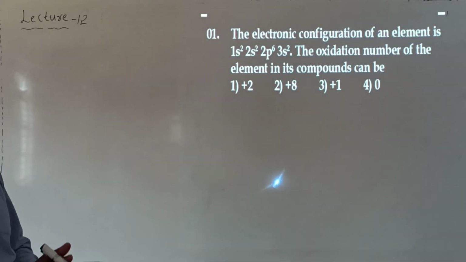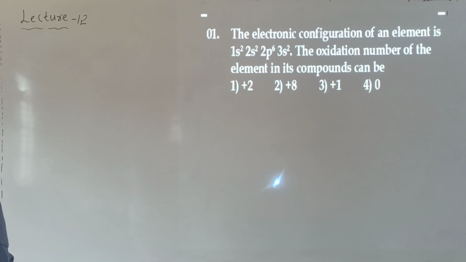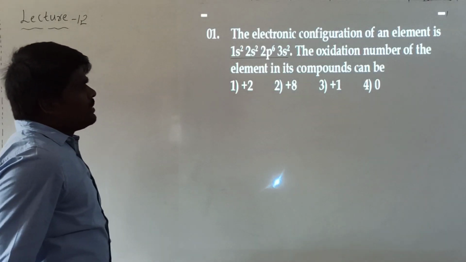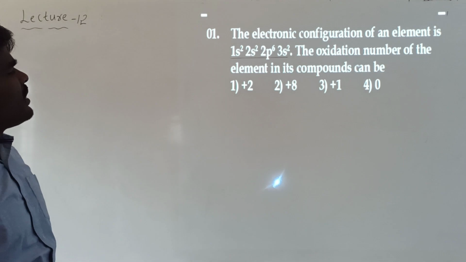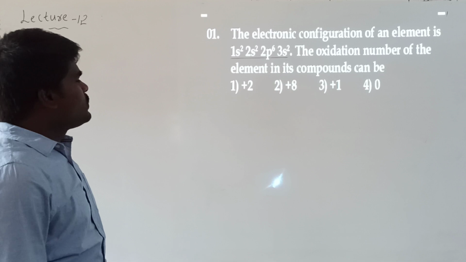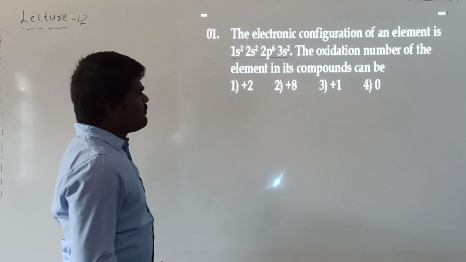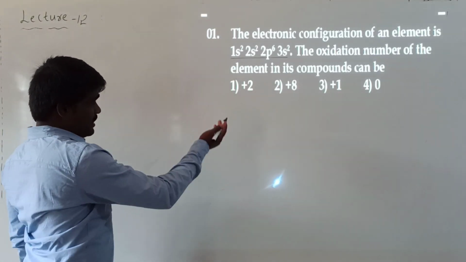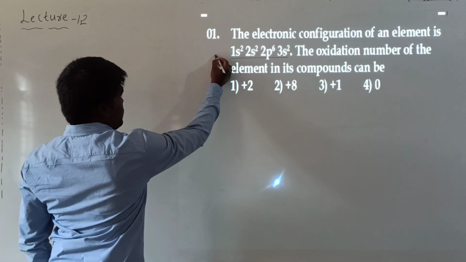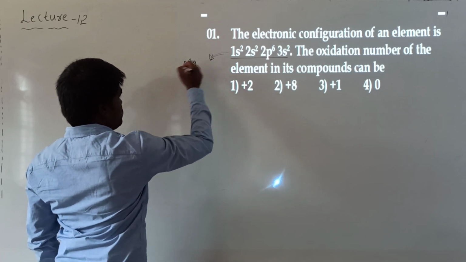Here comes our first question. The electronic configuration of an element is 1s2, 2s2, 2p6, 3s2. The oxidation number of the element in its compounds can be. He has given the electronic configuration of a particular element, and from that he is asking us to identify the possible oxidation number. From the given configuration you can calculate the total number of electrons, and there are 12 electrons. So this indicates the electronic configuration of magnesium.